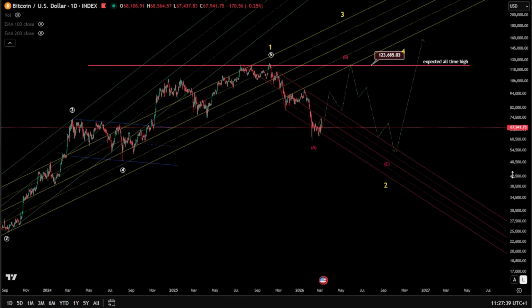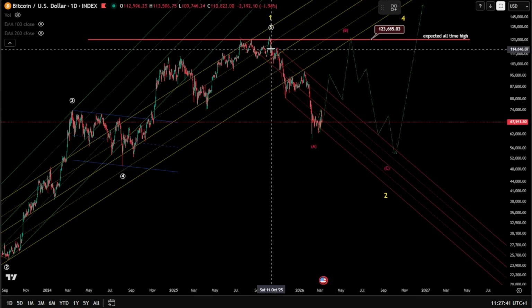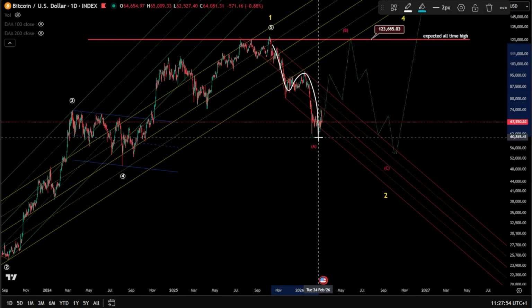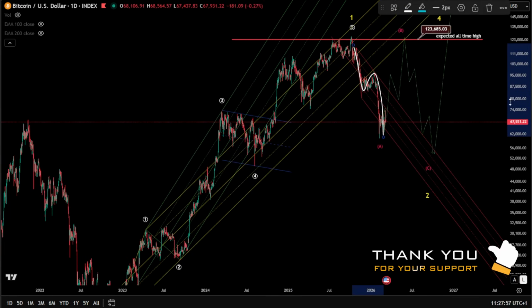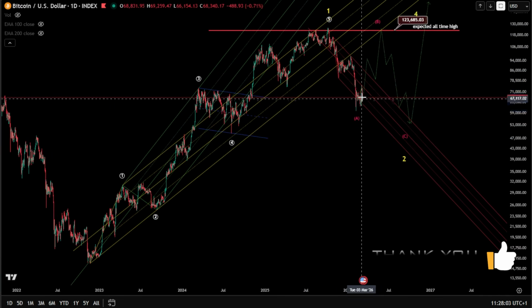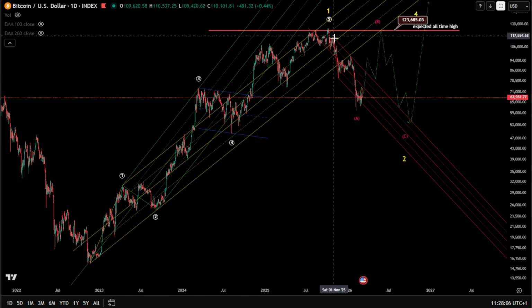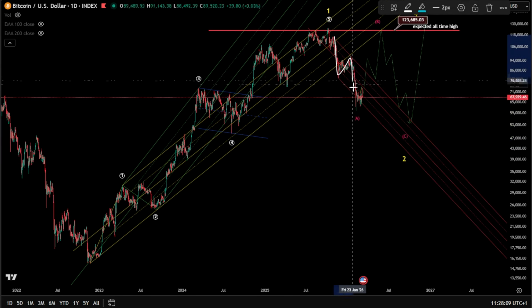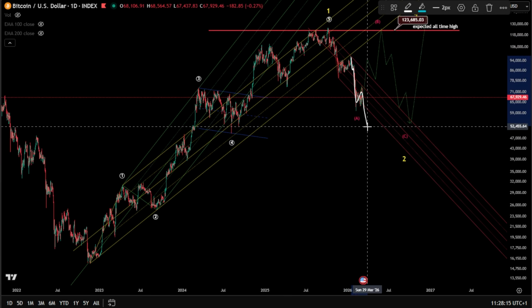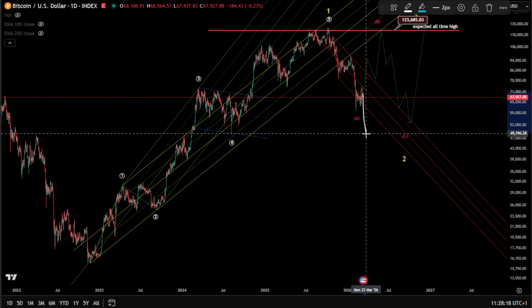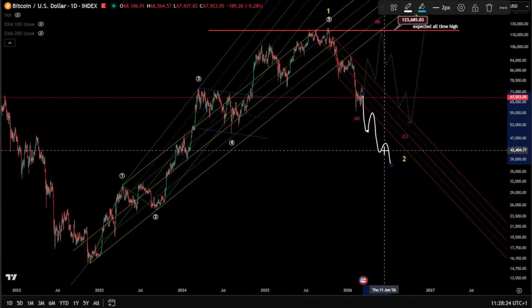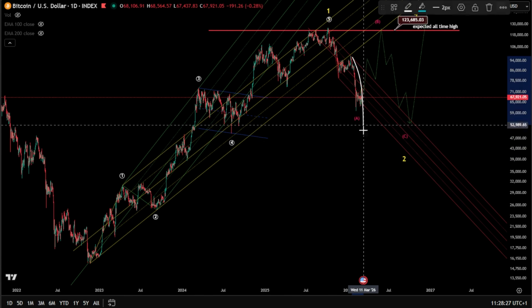And definitely, currently, we are unfolding something as a corrective wave here, very, very deep. So far as one leg toward the downside, if we are considering this as one leg, as a wave A. It can be even deeper if this transforms to an impulse, but a signal for an impulse is breaking the base channel. This base channel is taken from this wave 1, 2. So if this is supposed to be your wave 3 as a 1, 2, 3, 4, and 5, you are supposed to break this channel already very massively or decisively, and then have 4 and 5 arranging outside the base channel to consider this as a wave 3.